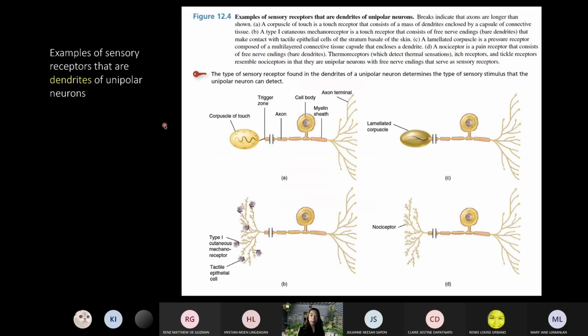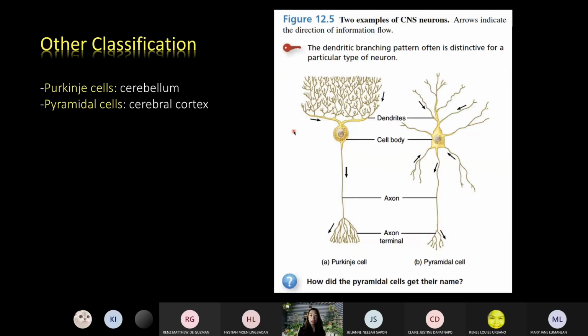Okay? And what we're trying to say is that usually the receptors, you have the cutaneous receptors, yung kanina, yung Pacinian, Ruffini, and bulb of Krause, naked nerve endings. They're actually the dendrites of the cutaneous receptors. So you have there the dendrites, tapos you have the axon. Tapos you have there the cell body.